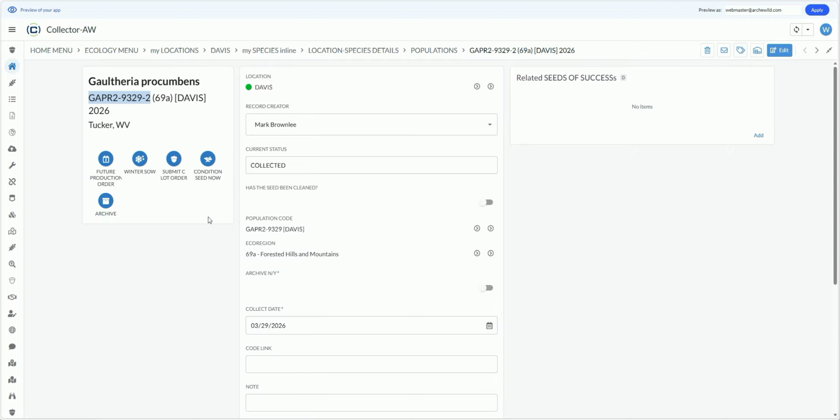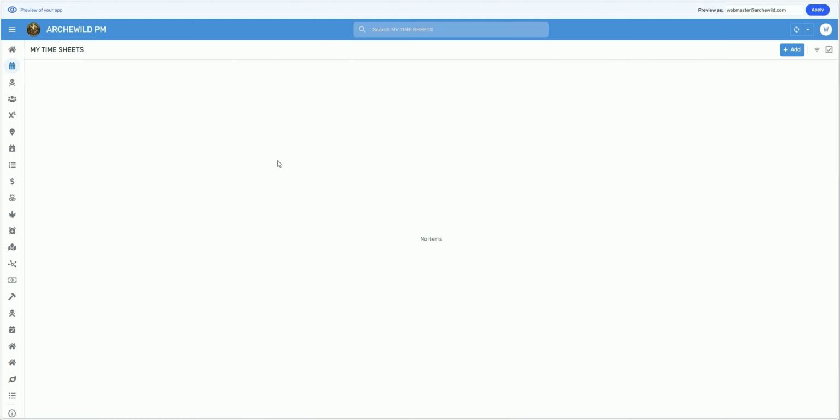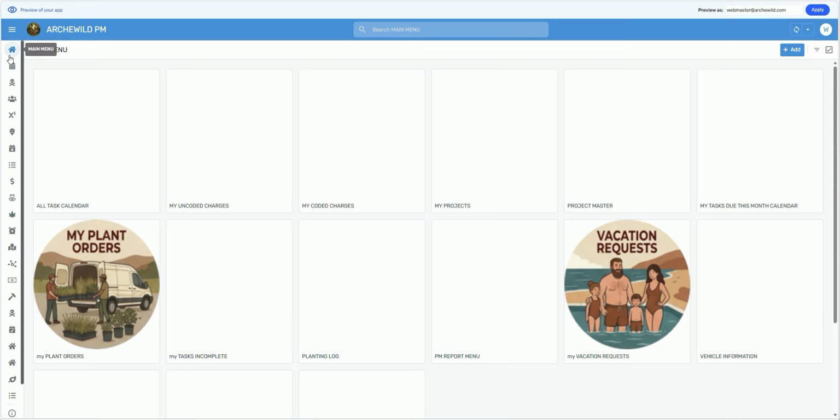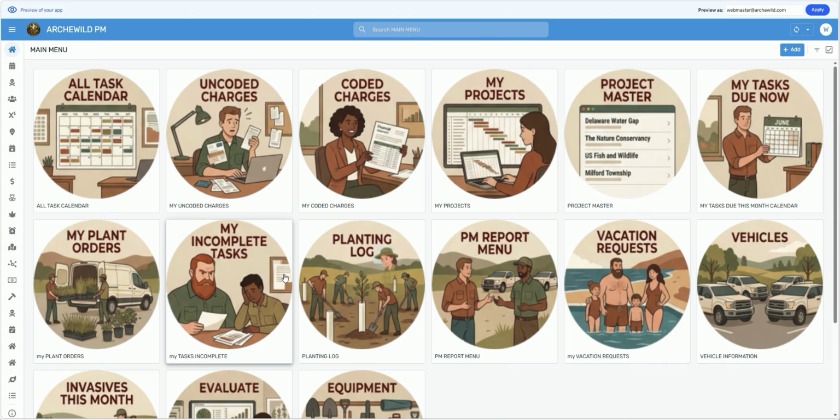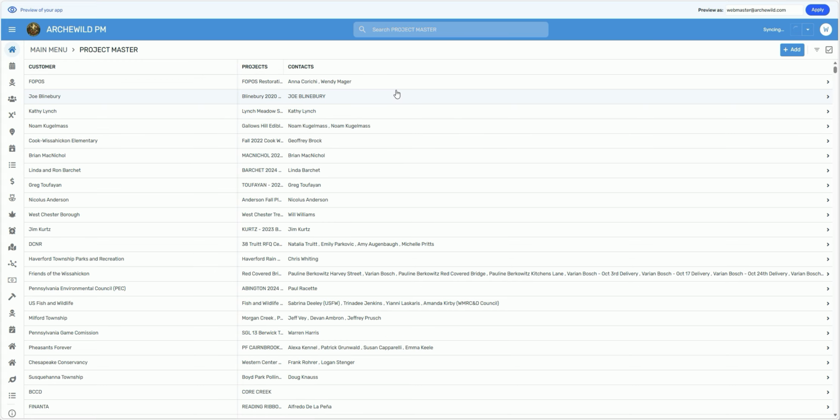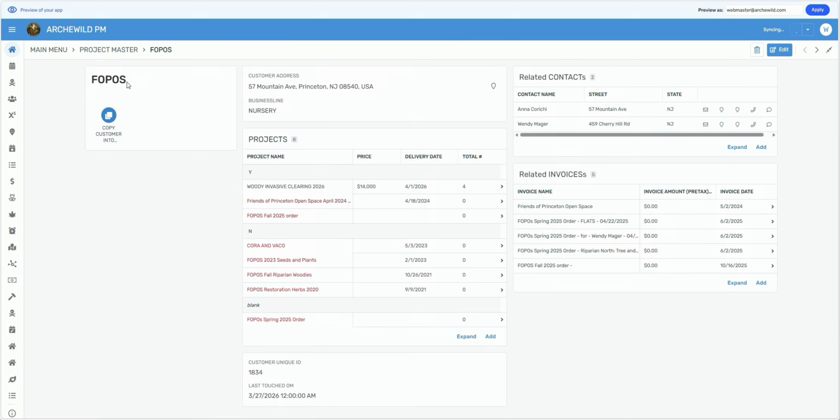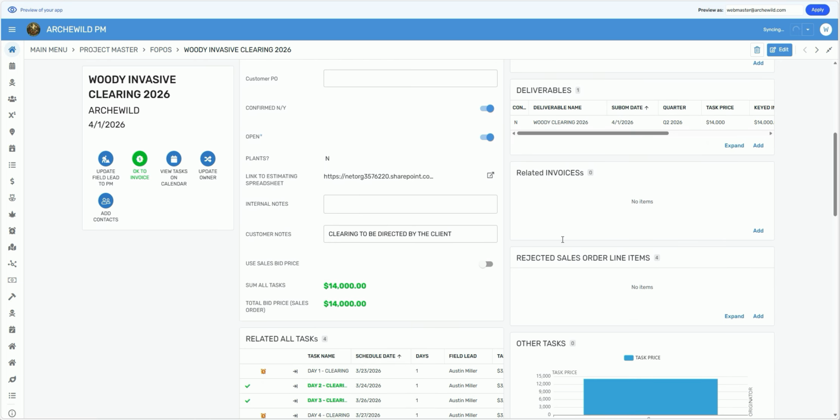In Collector, you can perform some nursery operations, but let's shift over to Seed Source, which is the main nursery application, and carry this species forward in the production cycle. All right, the first thing I'm going to do is create an order for Gaultheria procumbens, and I will create the order as part of a project. So let's find a project to add the Gaultheria procumbens. So here's a project. Open one up. I will create an order.